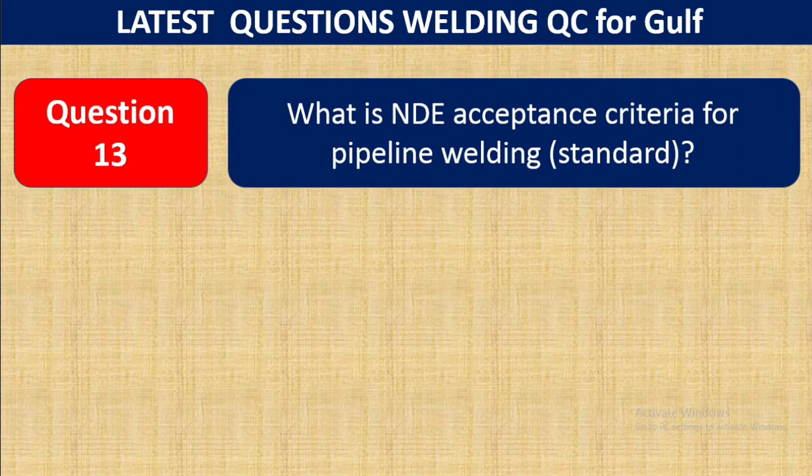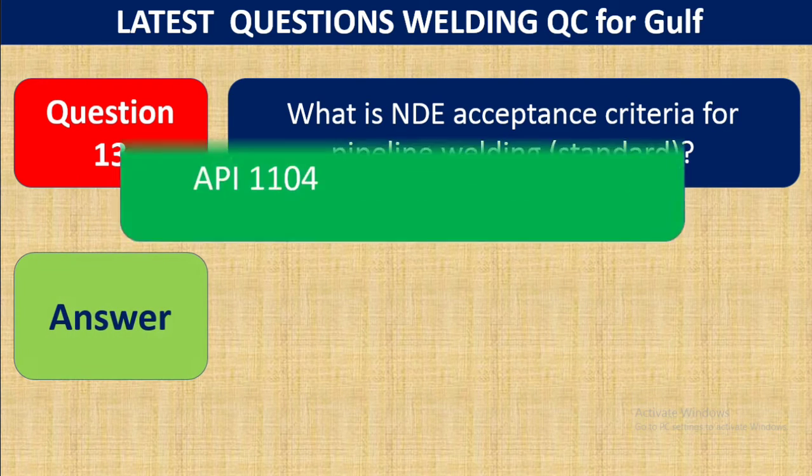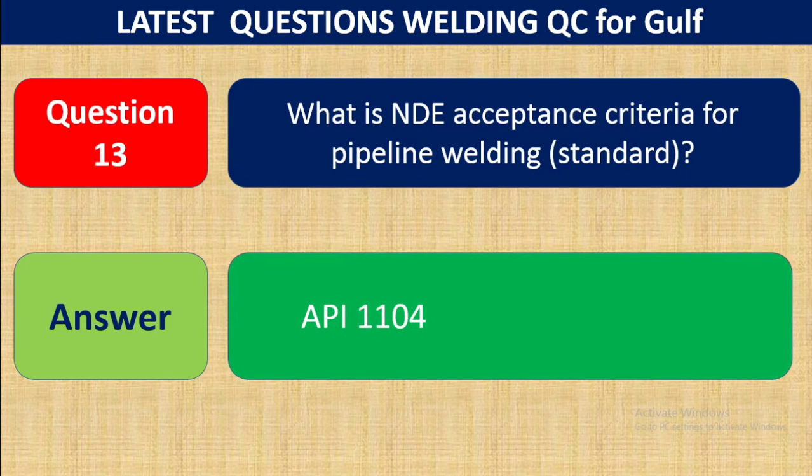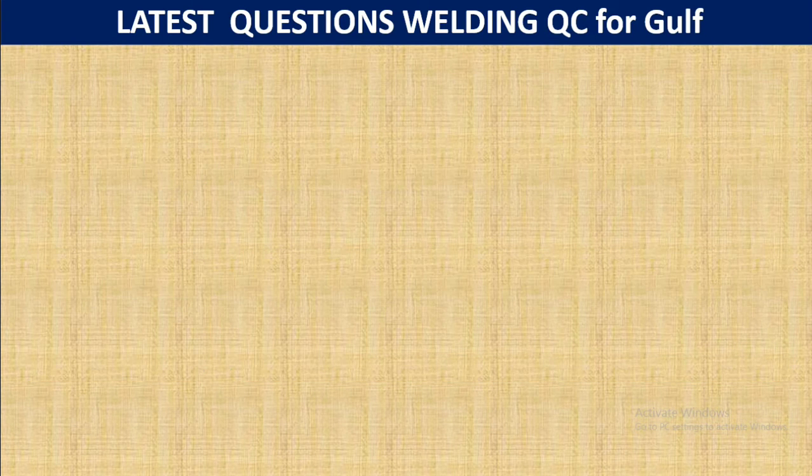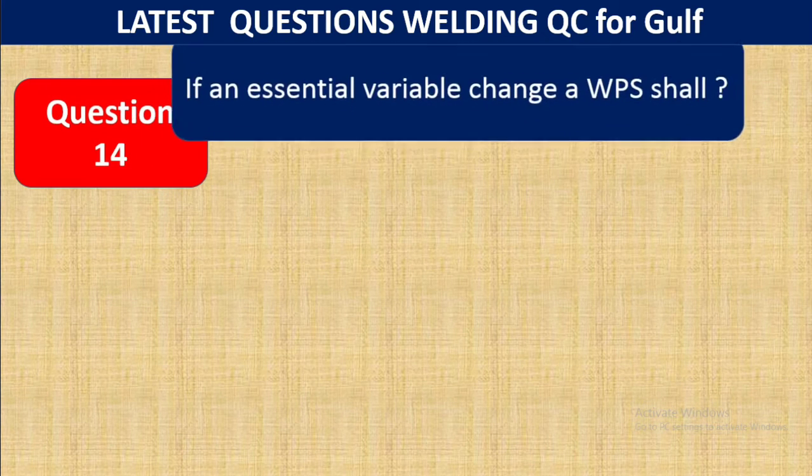Question 13. What is the NDT acceptance criteria for pipeline welding? The answer is API 1104. The NDT acceptance criteria can be found in API 1104 for cross-country pipelines. This is the pipeline welding standard.